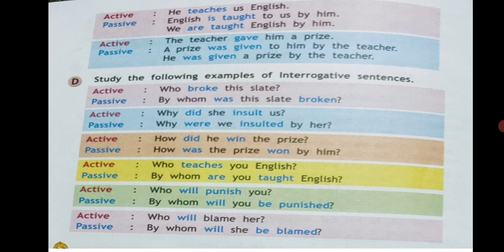Who will punish you? By whom will you be punished? Who will blame her? By whom will she be blamed? So these are all interrogative sentences, and how we can write them in active voice and passive voice. Meaning is not changed. Meaning is the same. Only the sentences are changed.